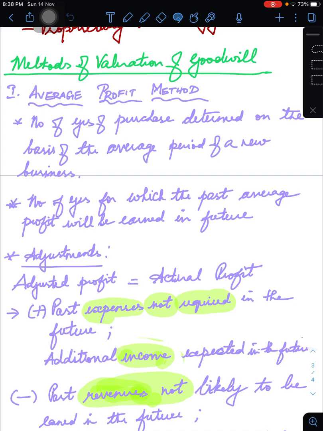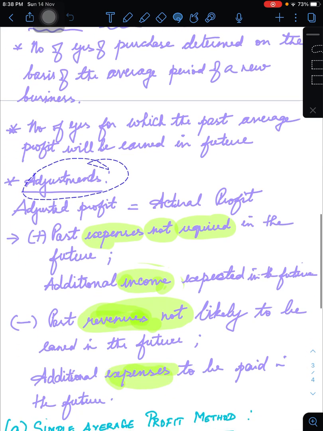Here there could be certain adjustments that have to be made while finding out this profit. A calculation is to be made. There will be the adjusted profit, what we were discussing now, and it will give rise to actual profit.